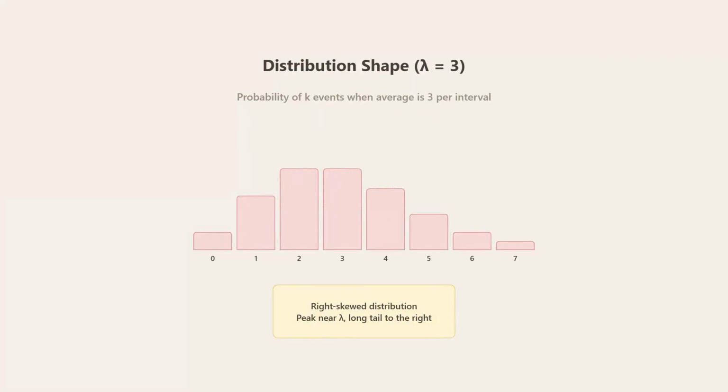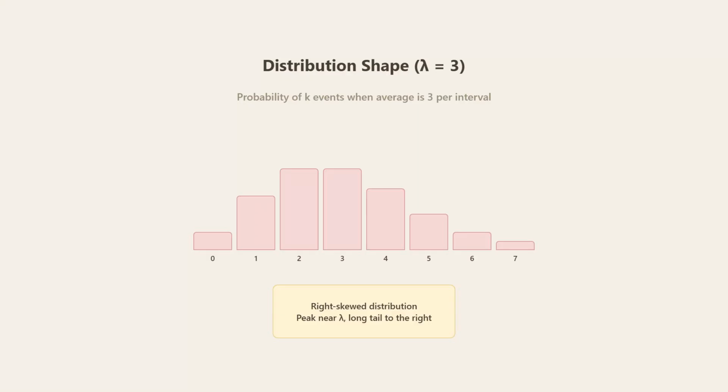Here's what Poisson looks like with lambda equals 3. The distribution is right-skewed, peaking near the average of 3 events. Notice the long tail to the right? That's characteristic of Poisson. The peak occurs near lambda, with decreasing probability as we move away.